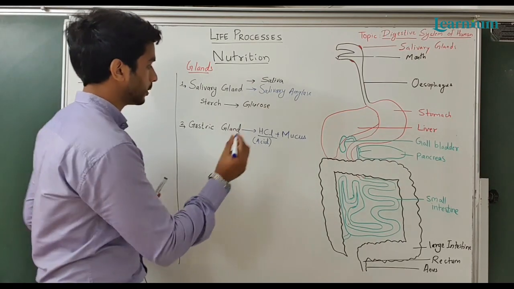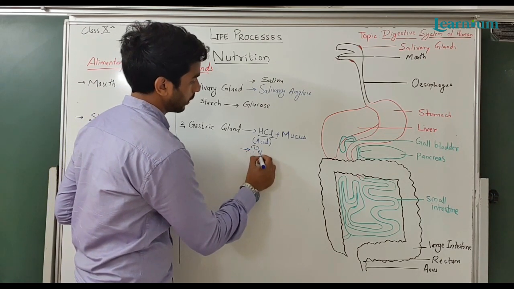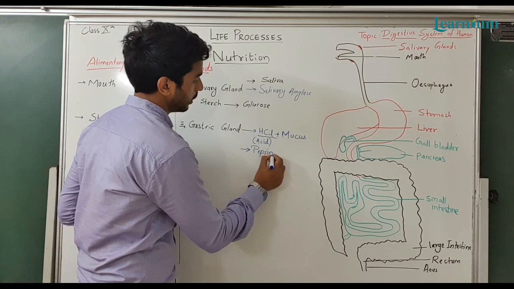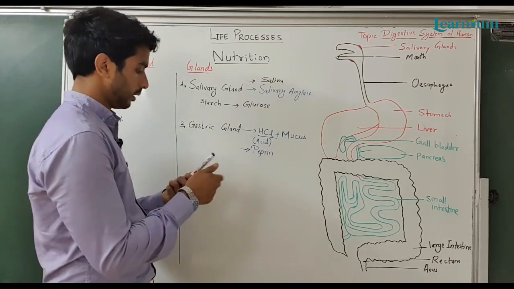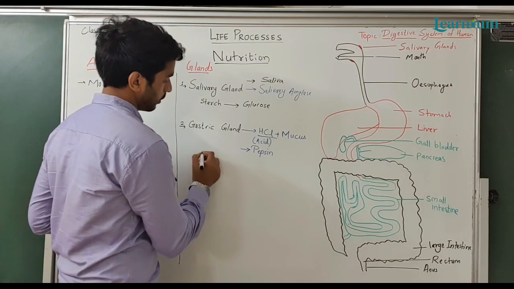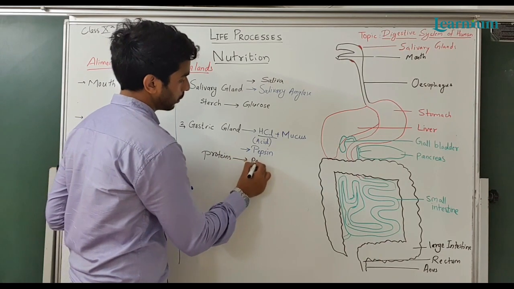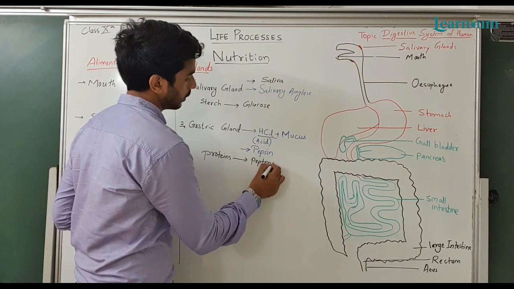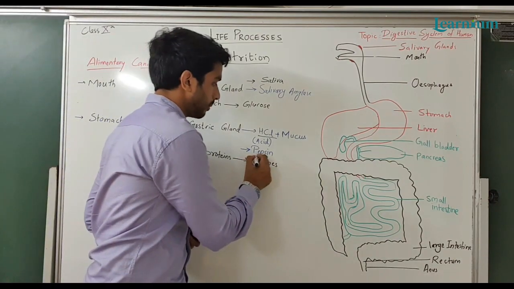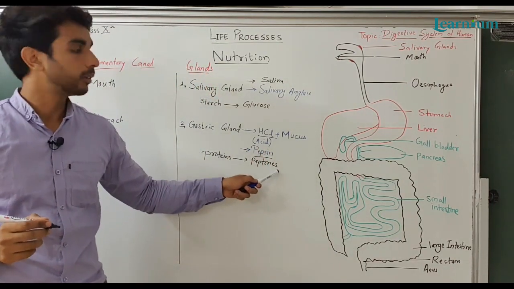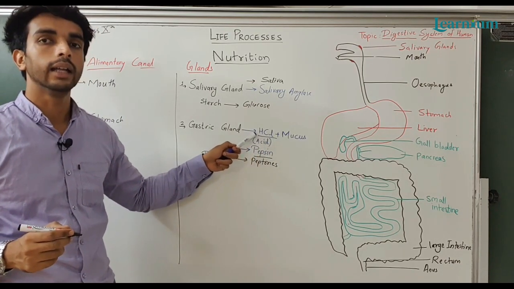The enzyme is pepsin. Pepsin converts proteins into peptones. To activate this enzyme, pepsin, an acidic medium is required. The acidic medium is provided by the HCl.